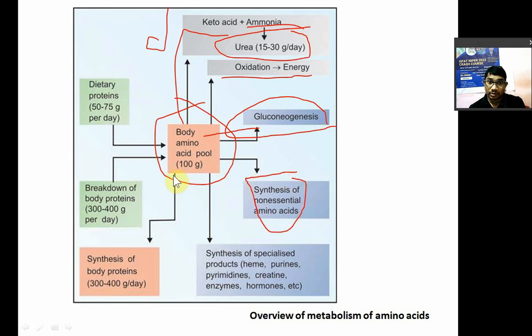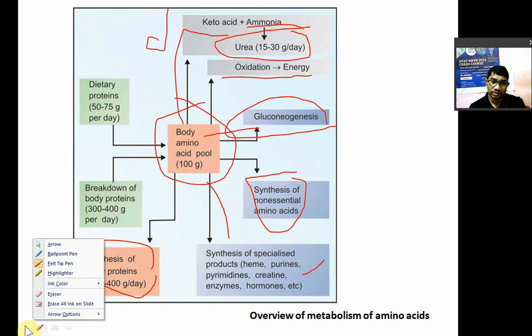From the amino acids you are going to have synthesis of specialized products like heme, purines, pyrimidines, creatinine, enzymes, hormones; they are also synthesized. From amino acids you can synthesize whatever protein is required for your body. So proteins are synthesized. This is the overall metabolism, the overall movement of amino acids, right?